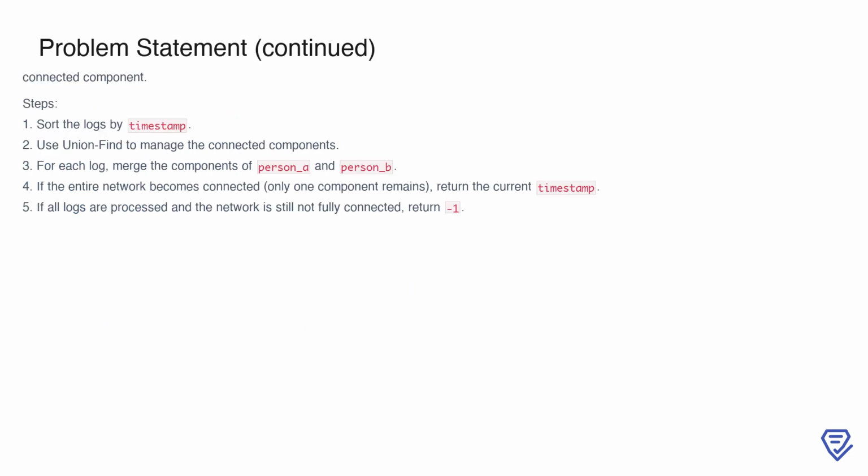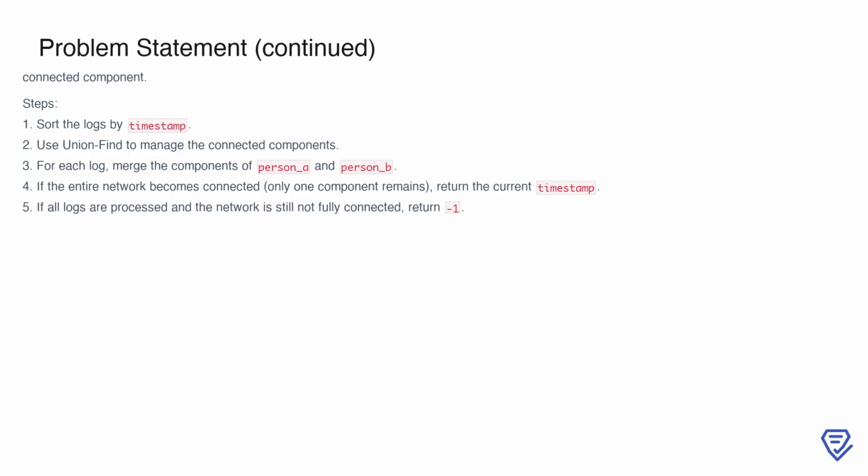To solve the problem, we can use the union find or disjoint set union data structure to efficiently track connected components. The steps are as follows. First, sort the logs by timestamp. Then, for each log, merge the groups of the two individuals involved using the union operation.